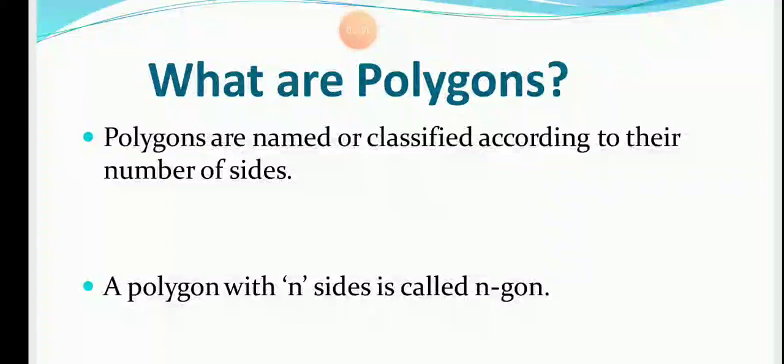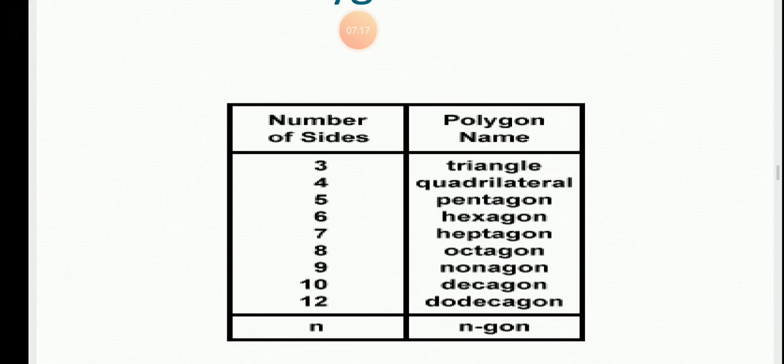So what we can study about this is that polygons are named and classified according to the number of sides. Here are some other names of polygons which are classified according to their number of sides. Number of sides and polygon name.